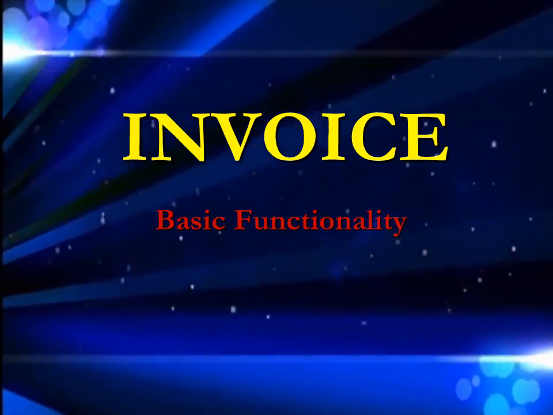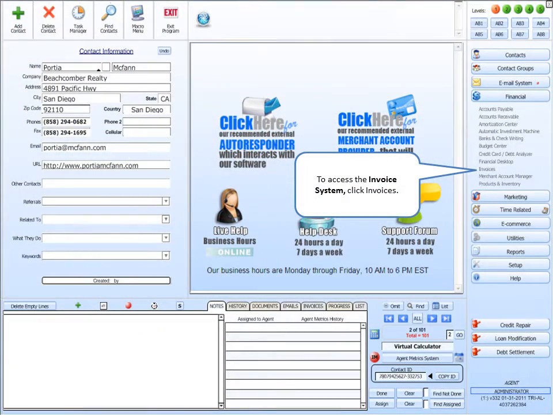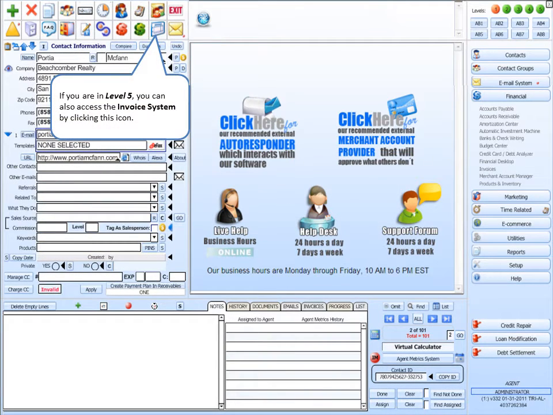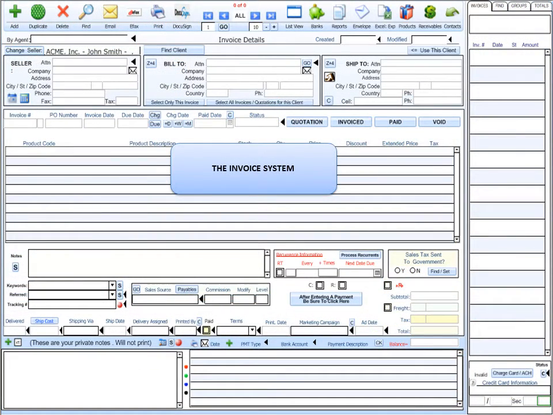Invoice, basic functionality. To access the invoice system, click Invoices. If you are in level 5, you can also access the invoice system by clicking this icon. Then, you will be asked to choose from options before going to the invoice system. In this case, the invoice system.